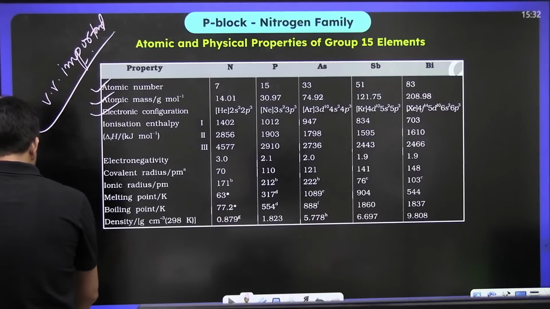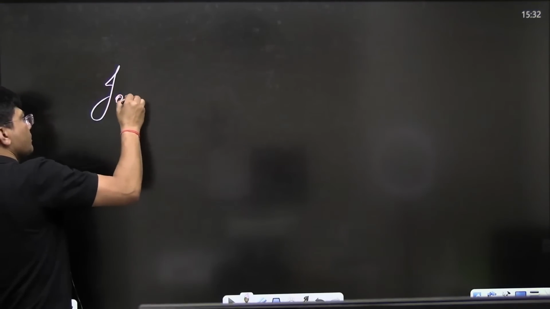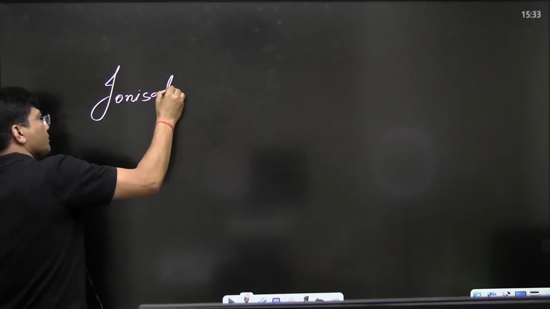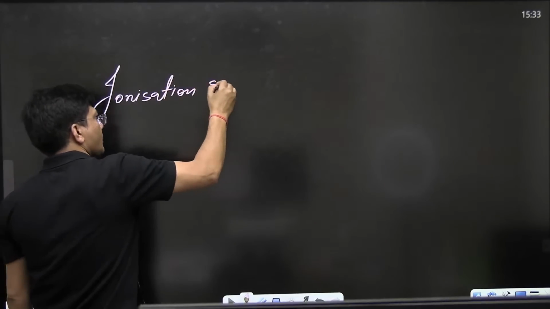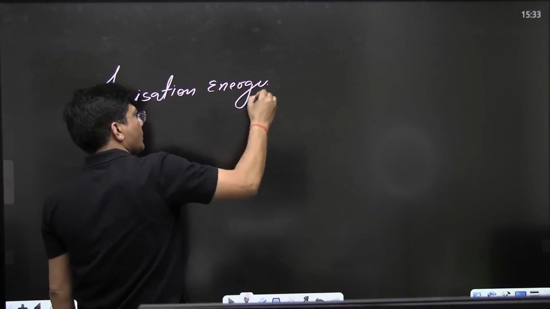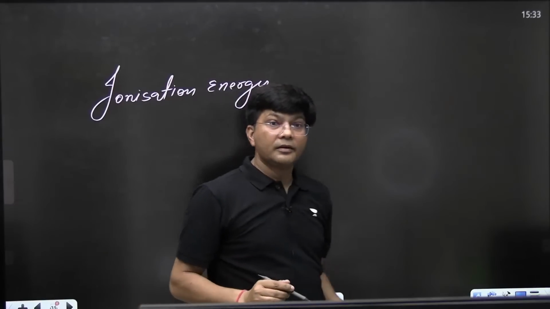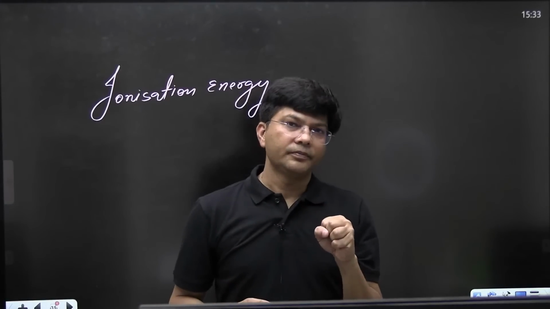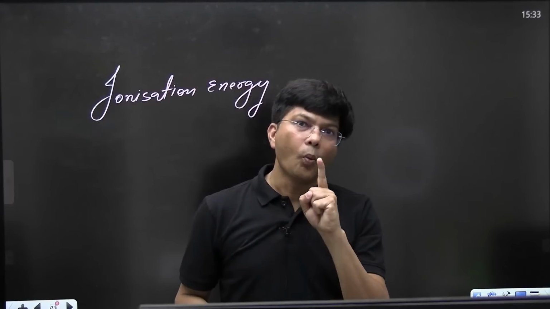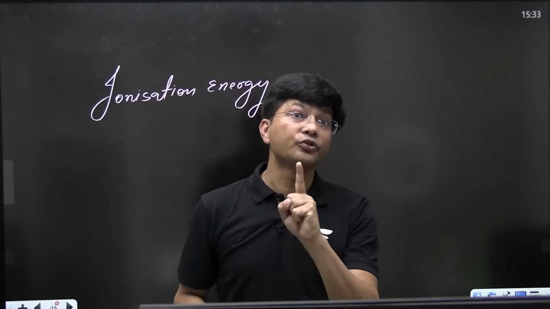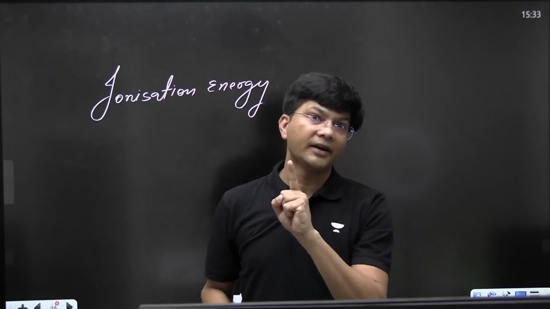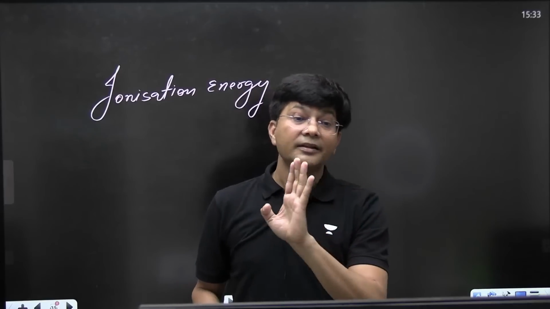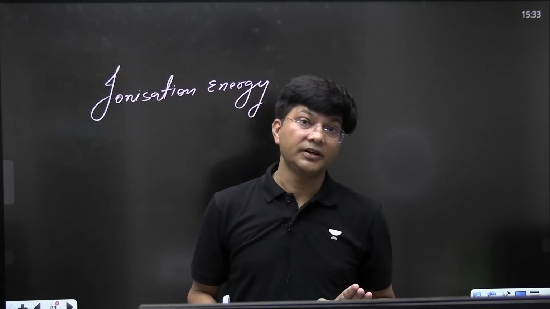You know very well that the minimum amount of energy required to remove one electron from the outermost orbit of an isolated gaseous atom in its ground state is known as ionization energy.